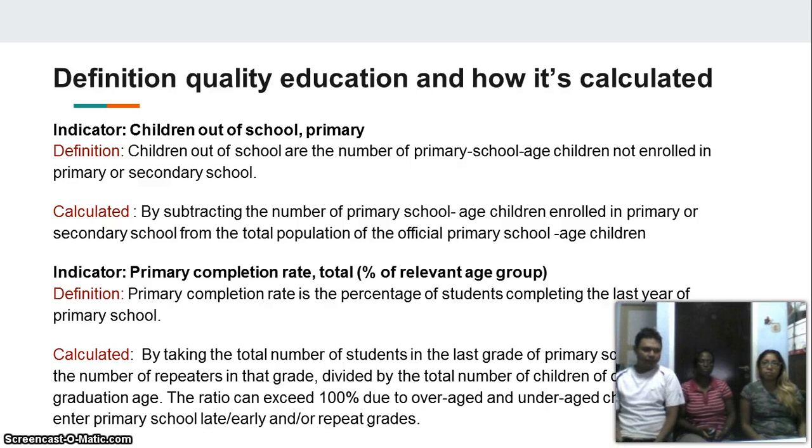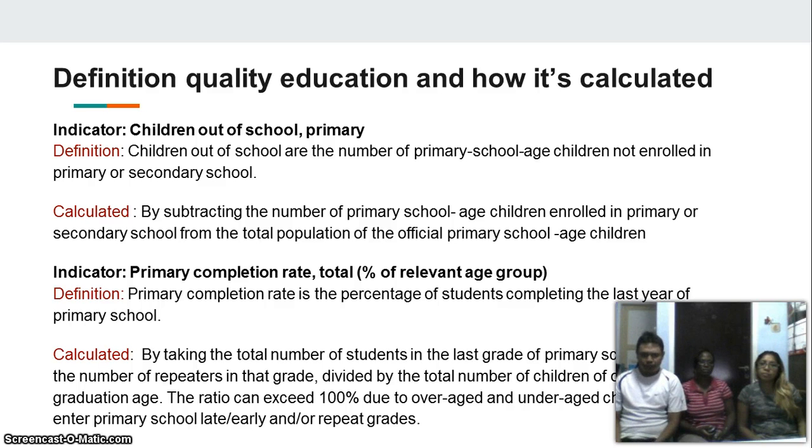Now the definitions of quality education and how it's calculated. Indicator: children out of school. Calculated: subtracting the number of primary school age. Definition: primary children out of school.